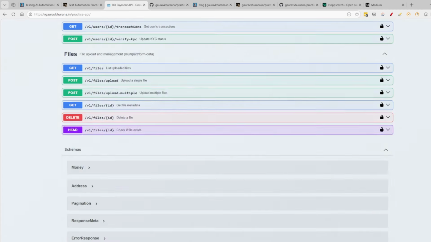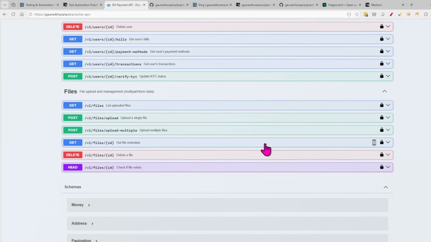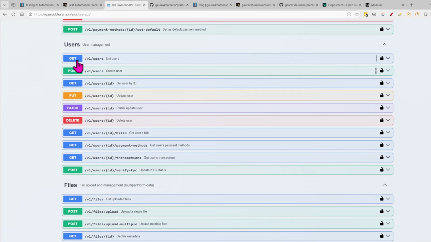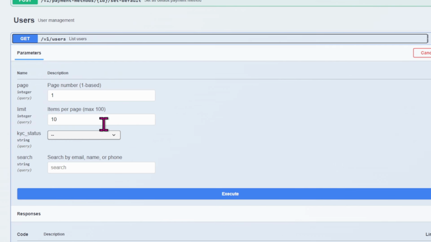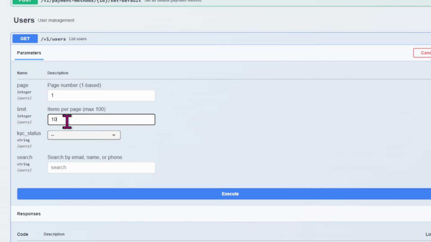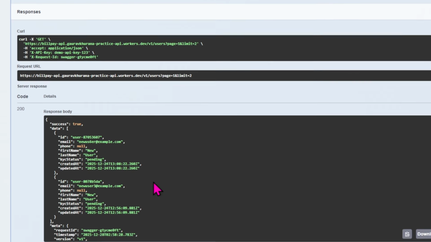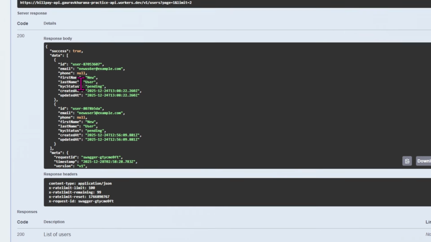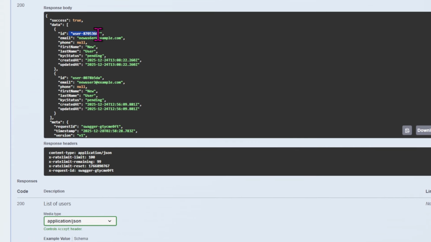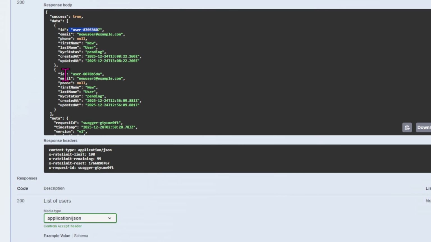You'll see that this button is locked. If I want to run any API, let's say I want to run the get users API, and I want, let's say, only two users, I can just execute it and check out what result is coming. If you see here, only two users came: number one user, number two user.